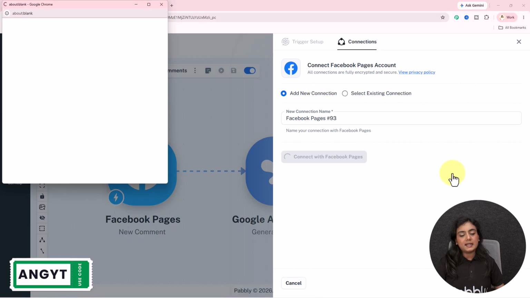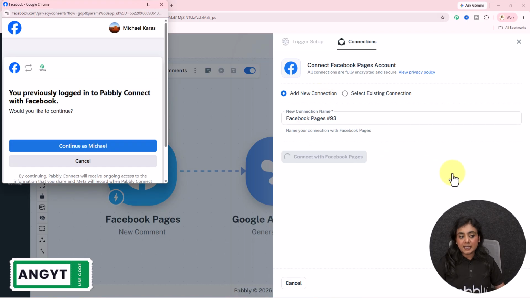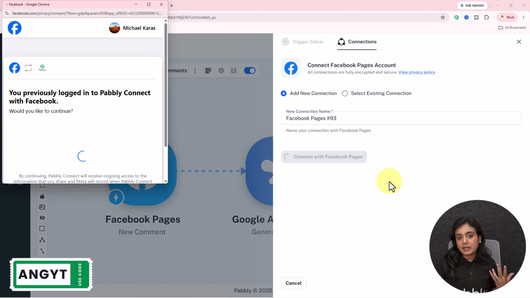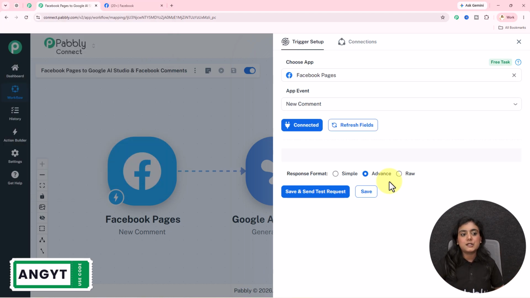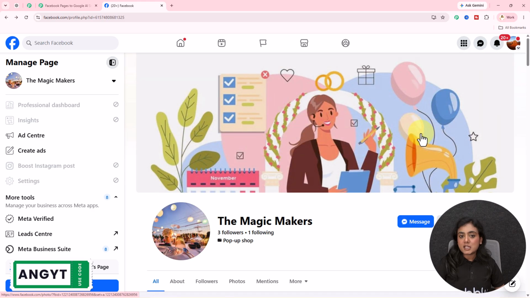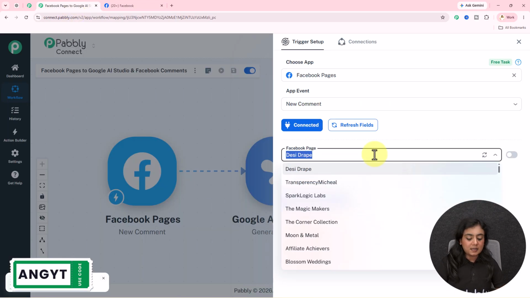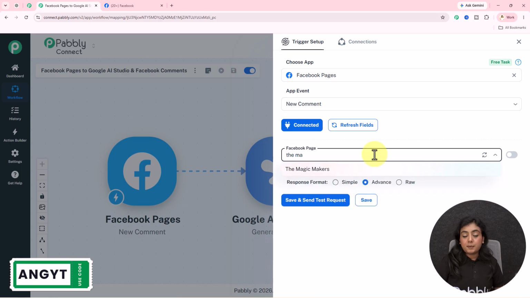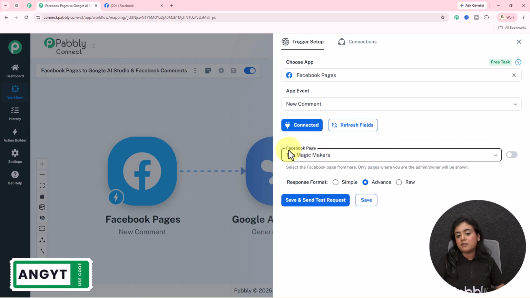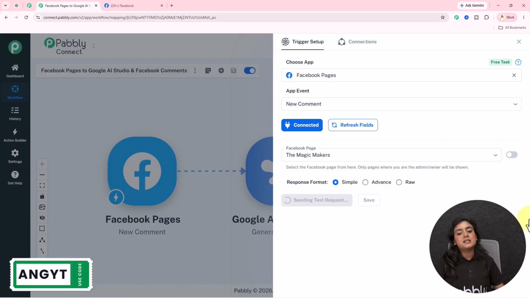Click on add new connection, connect with Facebook Pages. Now you have to select the account and continue with the account with the help of which you have created your Facebook page. As I'm going to click on the continue button, you will see the connection will be created. The connection was super easy because I've already logged into my Facebook account on a new tab. Okay. Now we have to select the Facebook page on which the comments are appearing and you want to create this AI agent for. So my Facebook page, my business page, is in the name of the Magic Makers. On this page, whenever a comment from the audience comes, automatically I want the trigger to capture the response of that. I want the simple format, so I'll select simple and click on this Save and Send Test Request button, and it says waiting for webhook response.